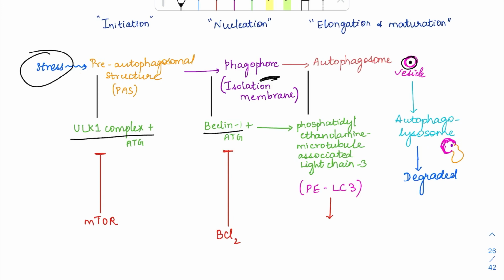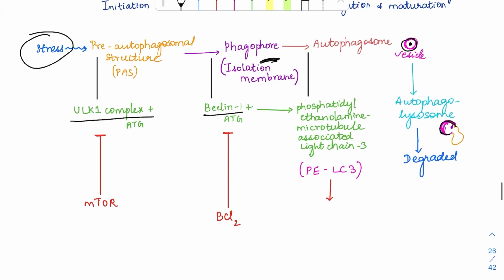So this PE-LC3 association is going to be caused by this Beclin complex. This PE-LC3 formation will result in the formation of the autophagosome. Then this autophagosome is now going to the lysosome and fuses with the lysosome. So this autophagolysosome fusion will take place, and inside the lysosome the target organelle will be degraded.